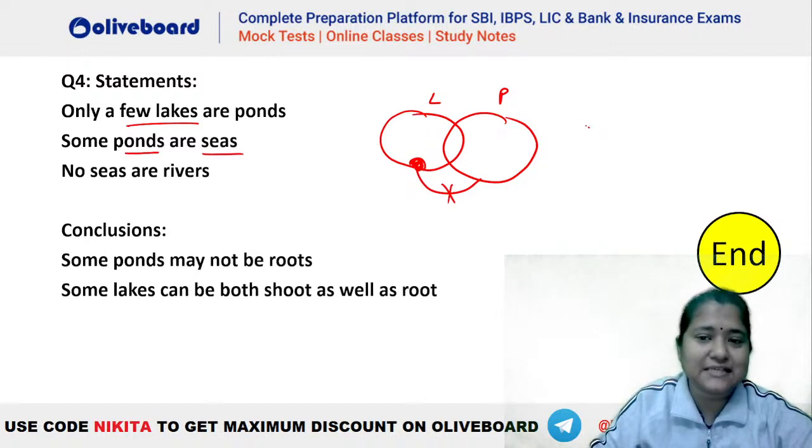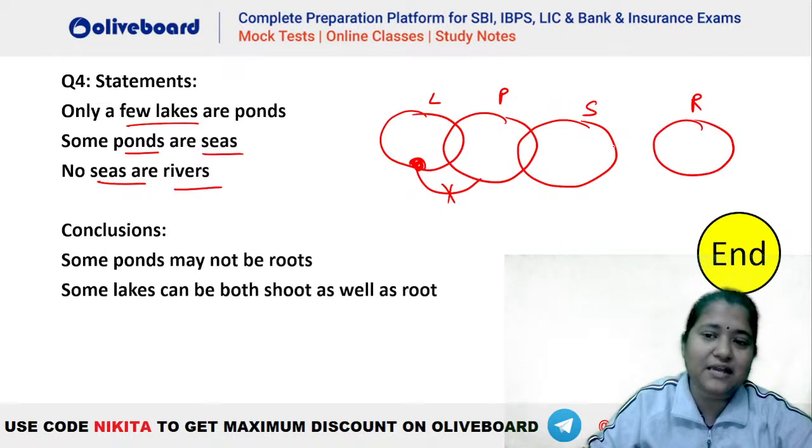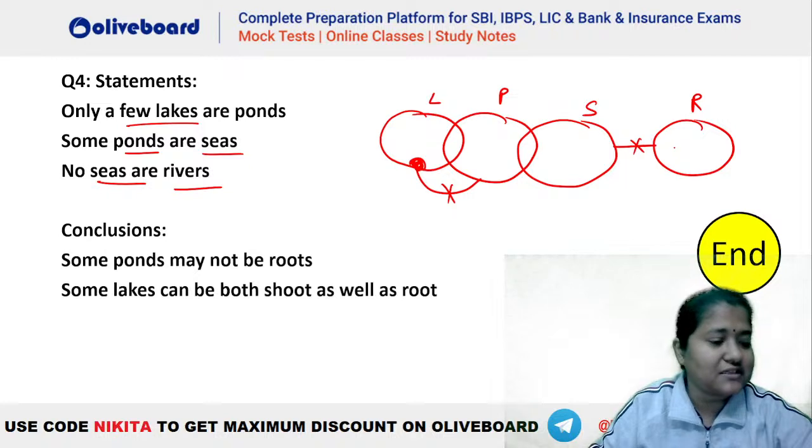Some ponds are seas. So some ponds are sea will be like this. No seas are river. So you can see no seas are river will be like this. ये आपका diagram बन गया, ठीक है?